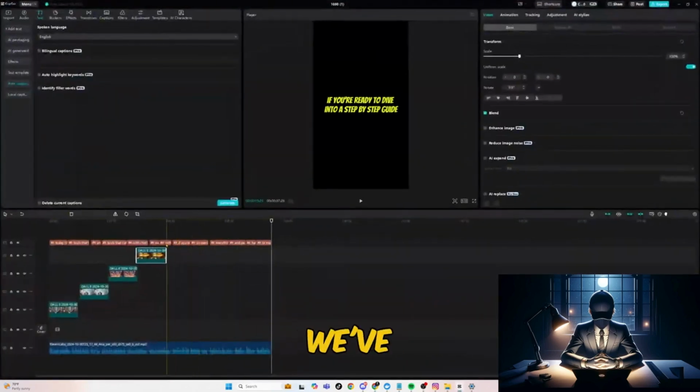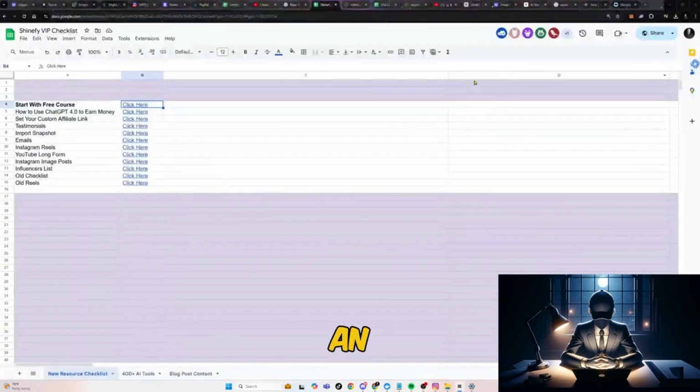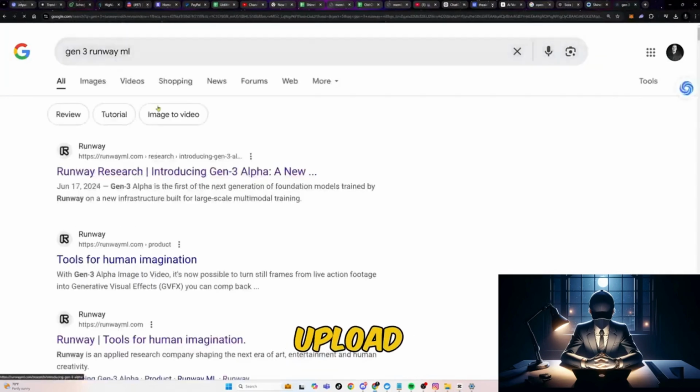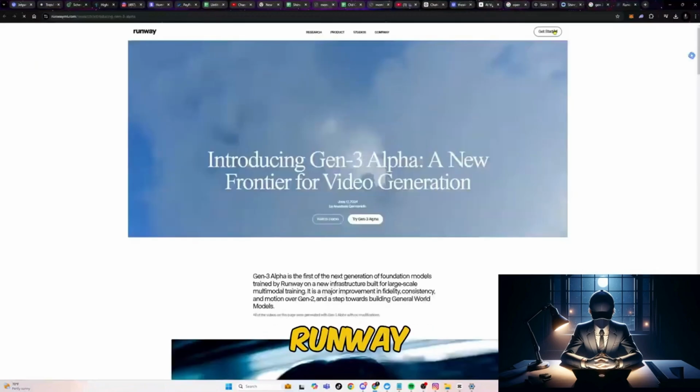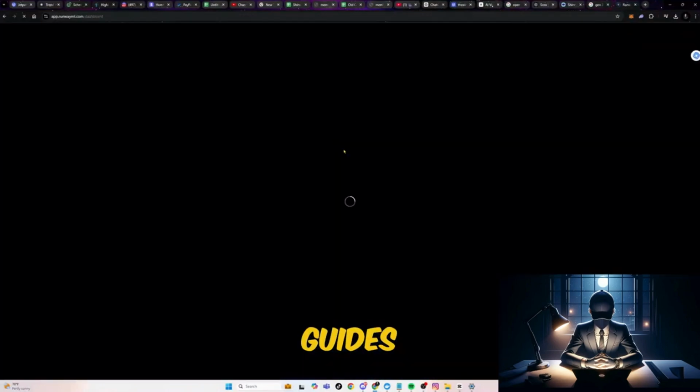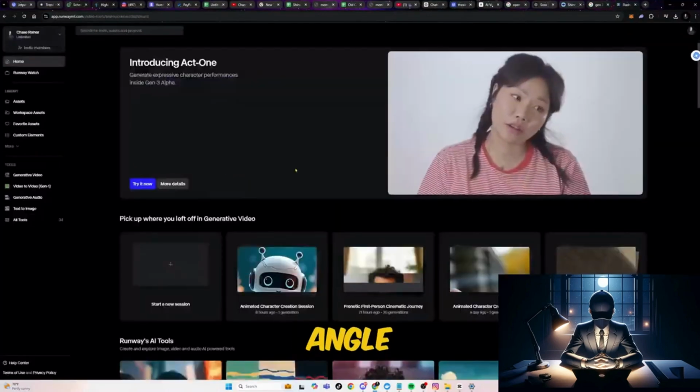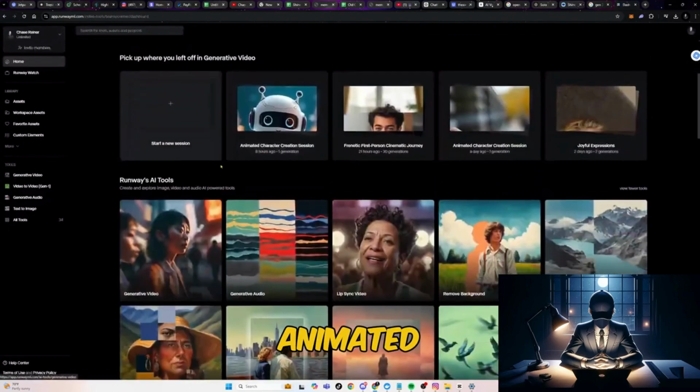All right, so we've covered how to manually create videos with Shine. Now, let's switch to an animated style using Runway ML. To get started, you just upload one of the images we generated and use prompts for video generation. Runway ML has tons of examples and guides for various effects, like low-angle shots, overhead views, and animated avatars.